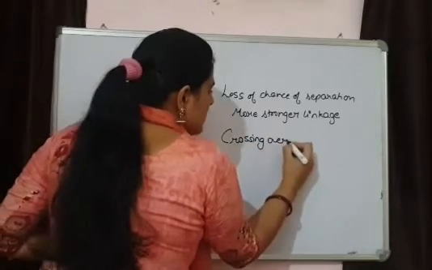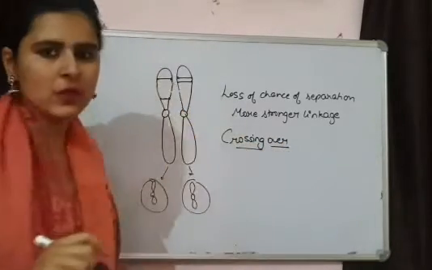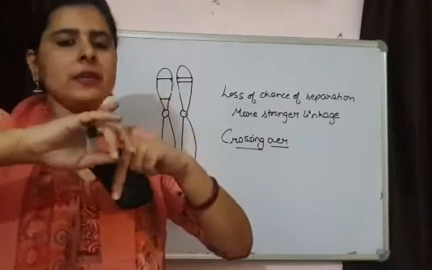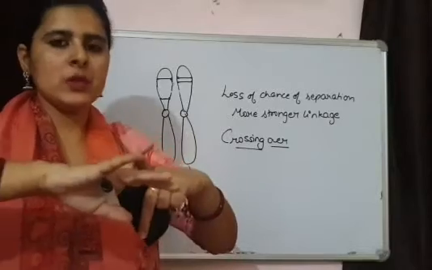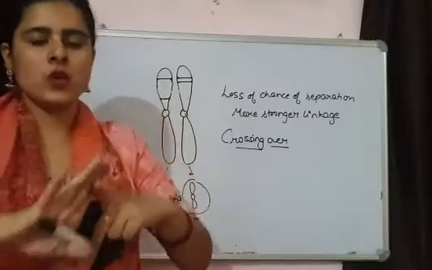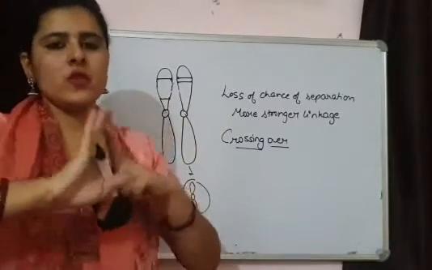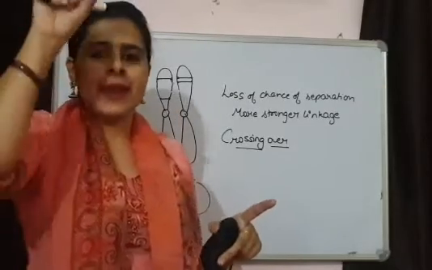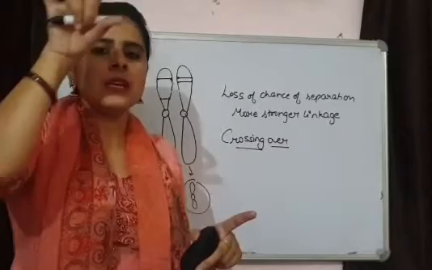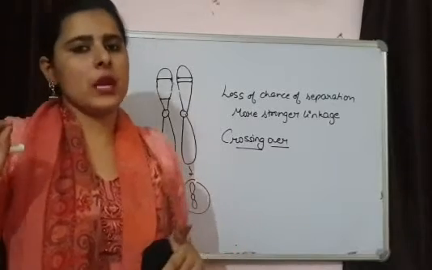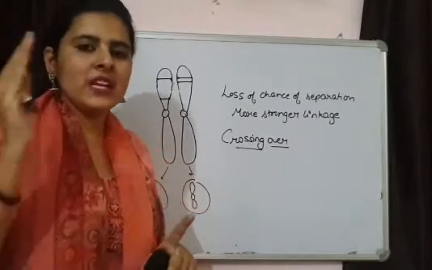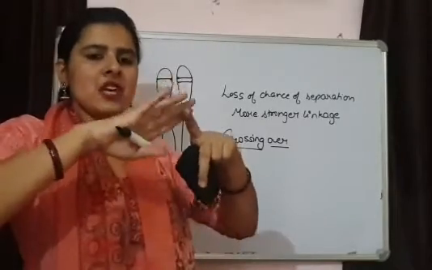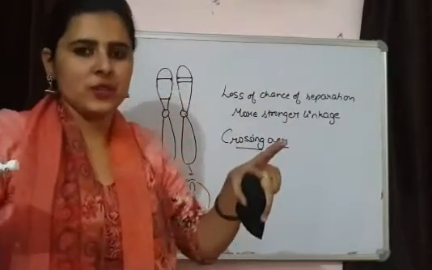In our lower classes we have learned about crossing over. Crossing over means exchange of DNA segments between non-sister chromatids of homologous chromosomes. So if the distance is more, the chances of crossing over in between are also increased. And if chances of crossing over are increased, that means there are chances of their separation.